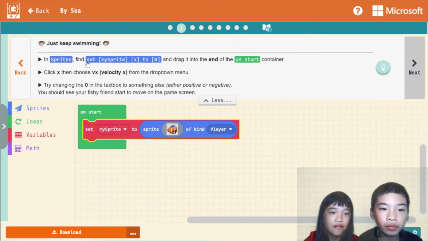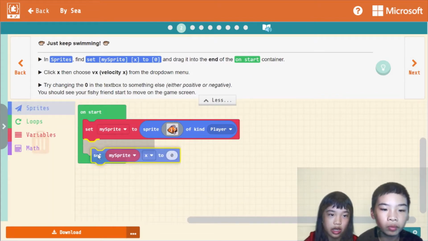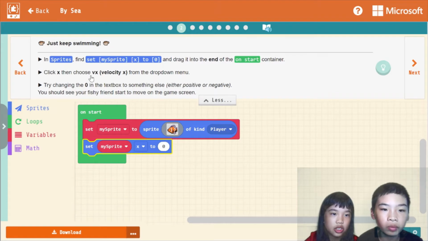In sprite, find my sprite, set my sprite X to 0 and drag it into the end of the start container. Click X, then choose VX, velocity X, from the drop down menu.